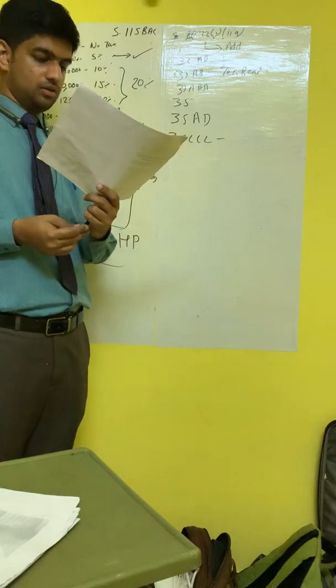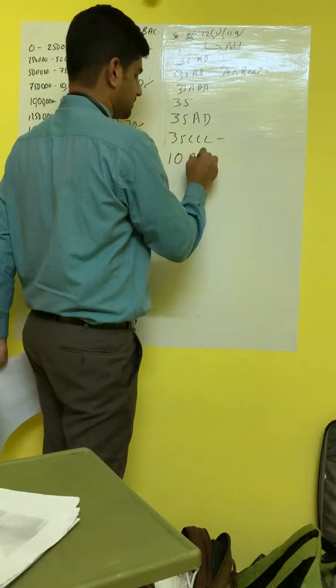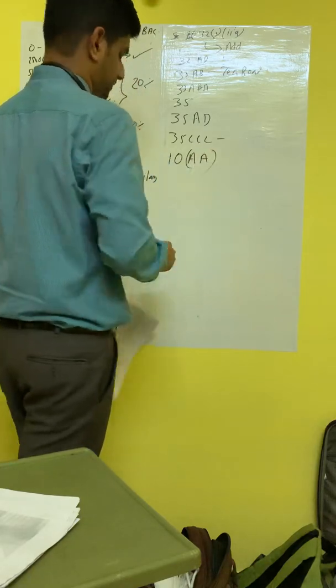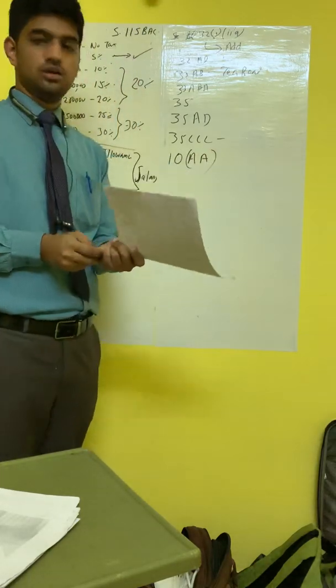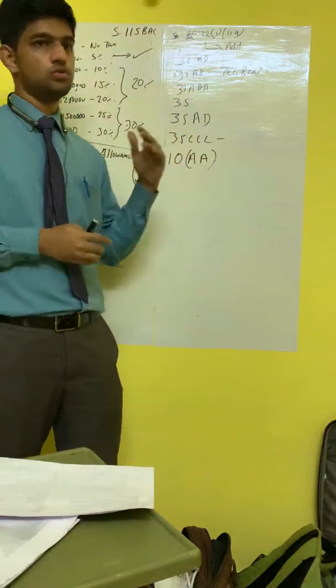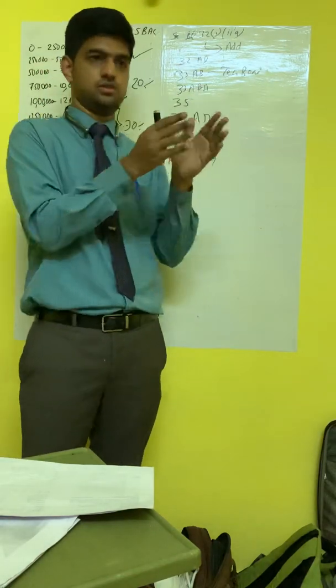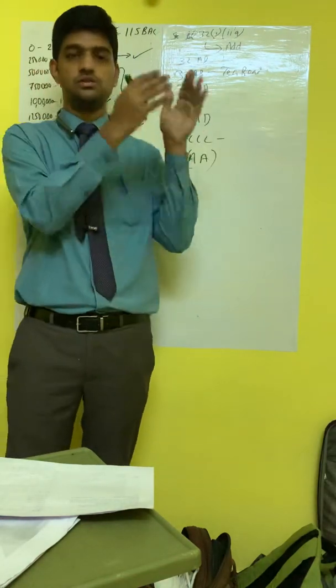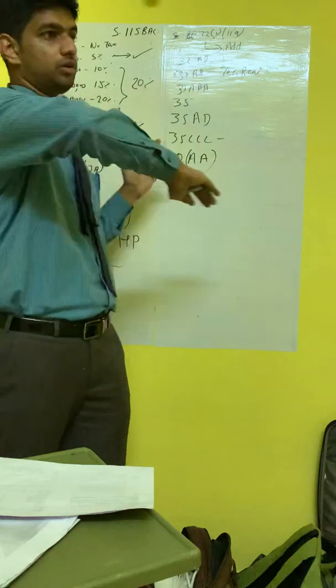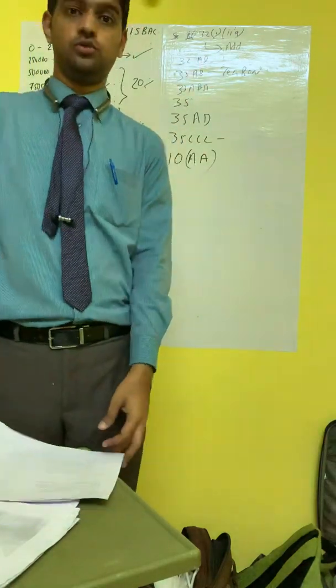Then another very important one is 10A. What is this 10A? If you are starting up an entity in a special economic zone, then you will get a large deduction on profit. There are 3 stages, like up to 5 years, 10 years, 15 years. You could have claimed a huge deduction on the actual profit you earn.